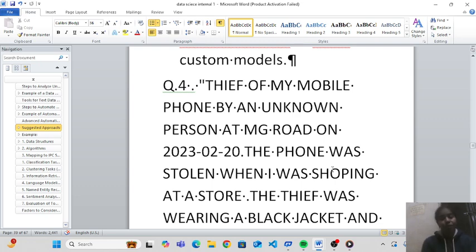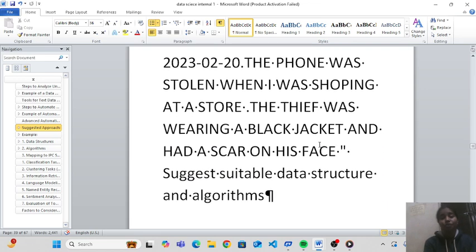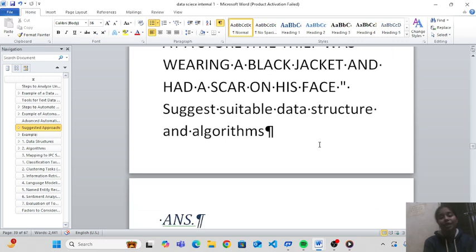Now in question 4th, there is a complaint: theft of my mobile phone by an unknown person at MG Road on 20 February 2023. The mobile was stolen when I was shopping at a store. The thief was wearing a black jacket and had a scar on his face. Suggest suitable data structure and algorithm.